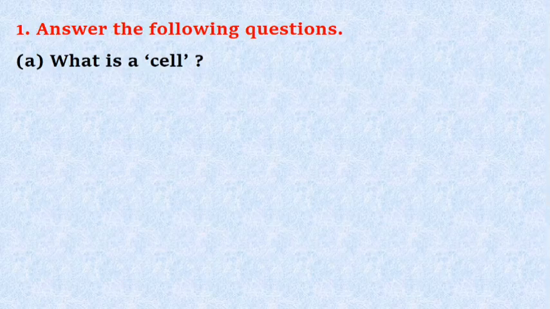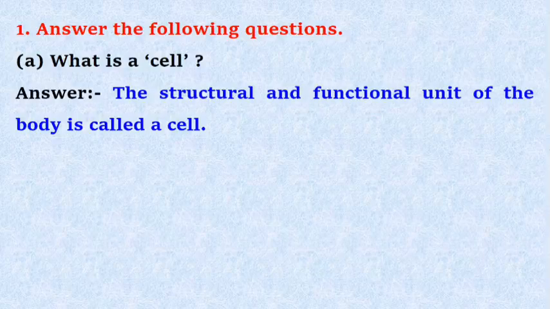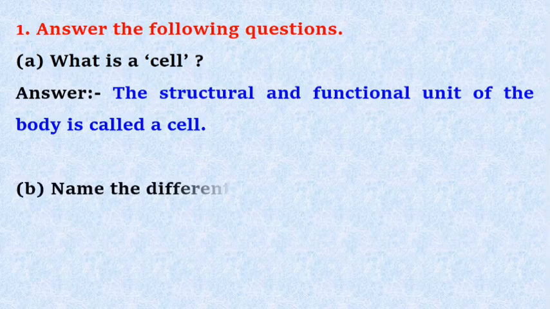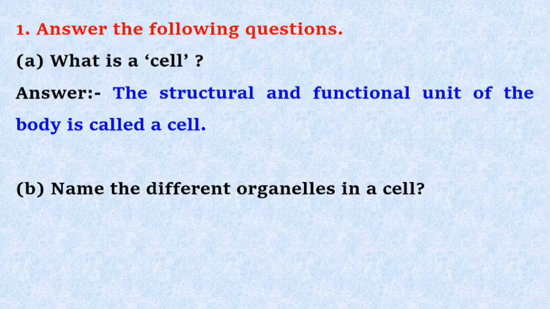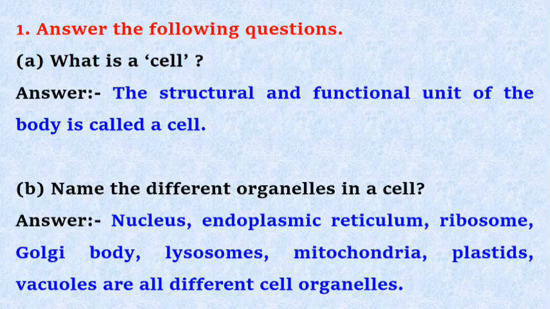All questions and answers. Question number 1. Answer the following questions. A. What is a cell? Answer: the structural and functional unit of the body is called a cell. B. Name the different organelles in a cell. Answer: nucleus, endoplasmic reticulum, ribosome, Golgi body, lysosomes, mitochondria, plastids, vacuoles are all different cell organelles.